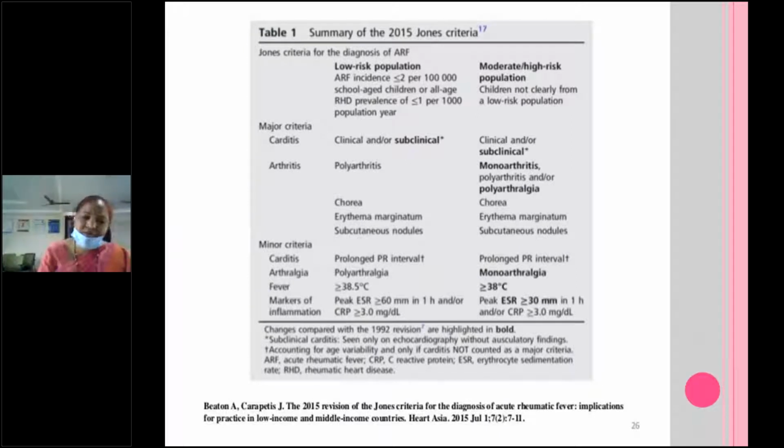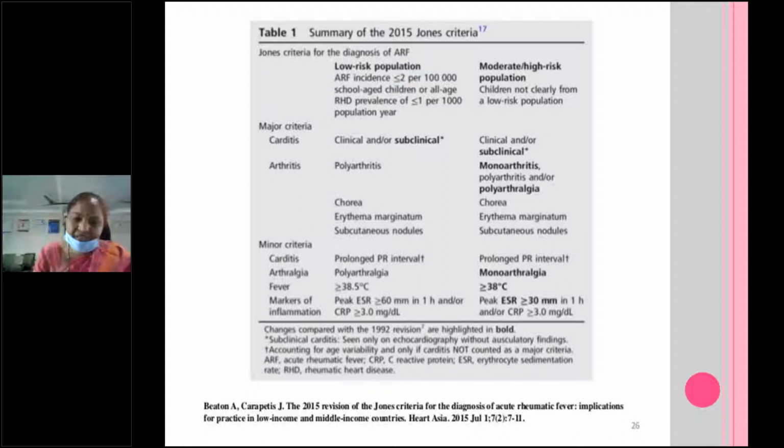And coming to the ESR, it used to be more than 60 millimeters in the first hour as a rise in ESR for minor criteria. For a high risk population, even more than or equal to 30 mm in the first hour is considered a minor criteria, and CRP more than or equal to 3 milligrams per deciliter for both. Okay, now you got the difference between the previous and the revised 2015 guidelines. So these are the changes. All of you try to remember. If you read repeatedly and have any doubt, you can ask me.